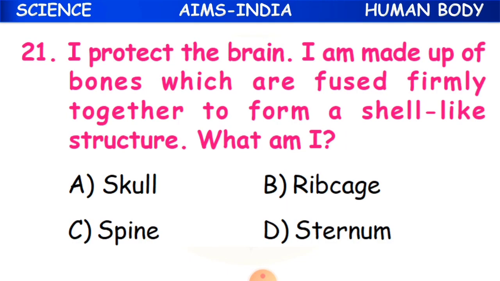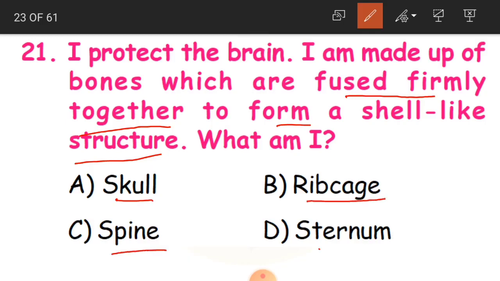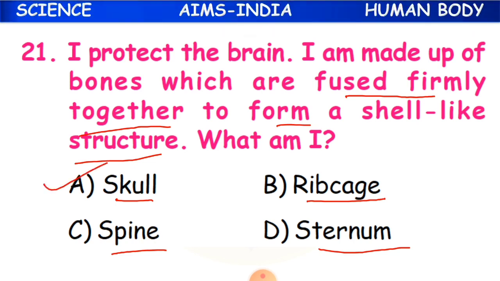21st question. I protect the brain. I am made up of bones which are fused firmly together to form a shell-like structure. What am I? See, so this part is going to protect the brain and it's made up of bones which are fused firmly together to form a shell-like structure. What is it? Either skull, rib cage, spine or sternum. Yes, the answer is skull, because skull protects the brain.